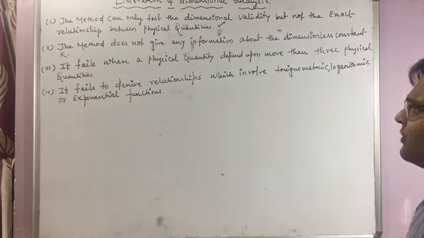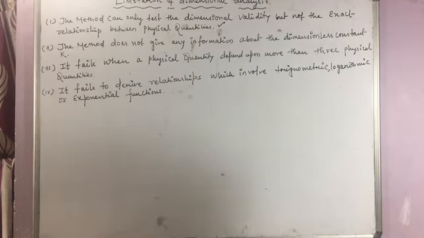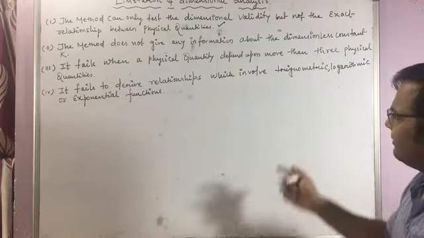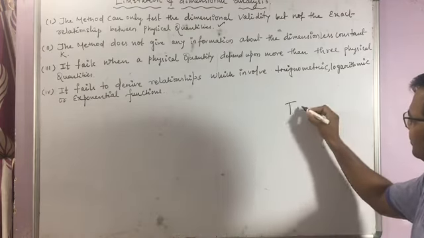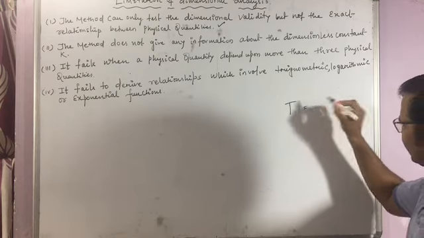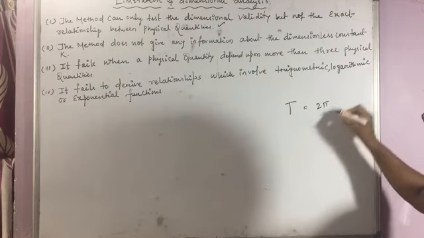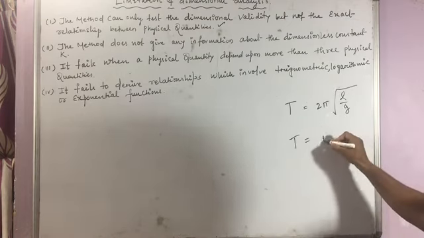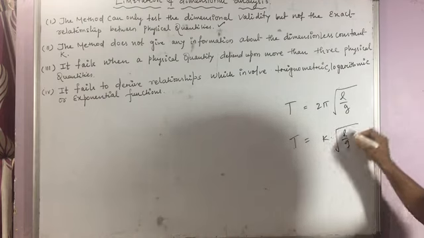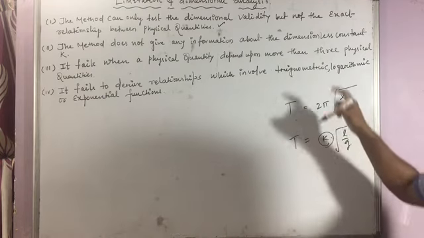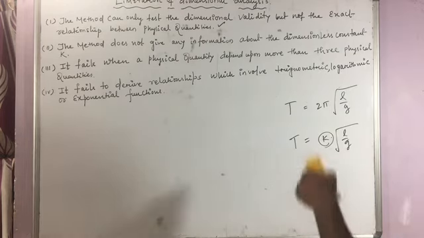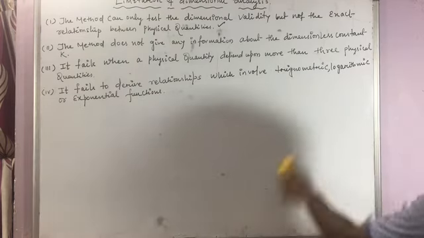And the second limitation is that the method does not give any information about the dimensionless constant k. In your derivations I have already told you, we derived a relation. The actual formula is T is equal to 2 pi root over L by g, but by the method of dimensions we can only find T is equal to k root over L by g. This k we cannot find by the method of dimensions. It can only be found out by experiment.